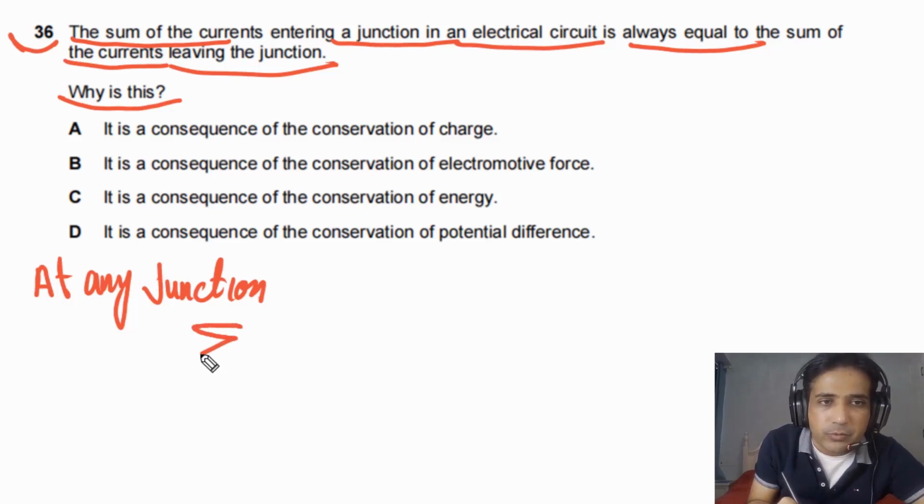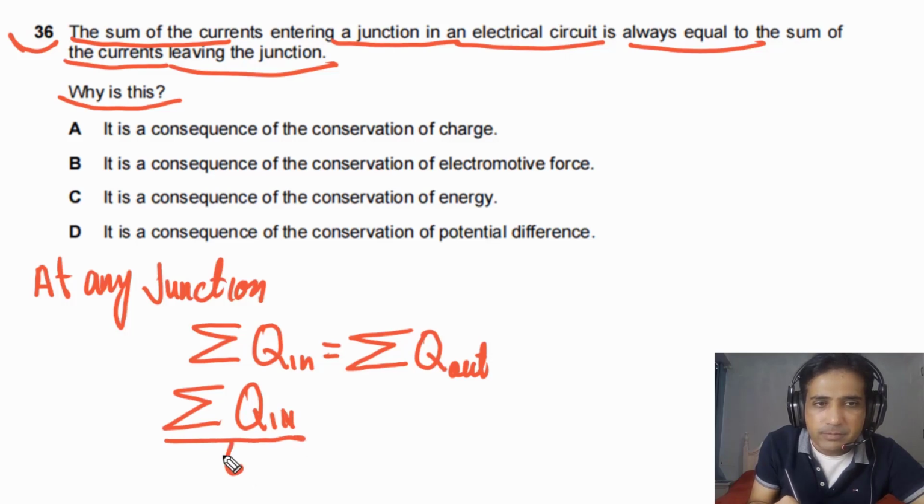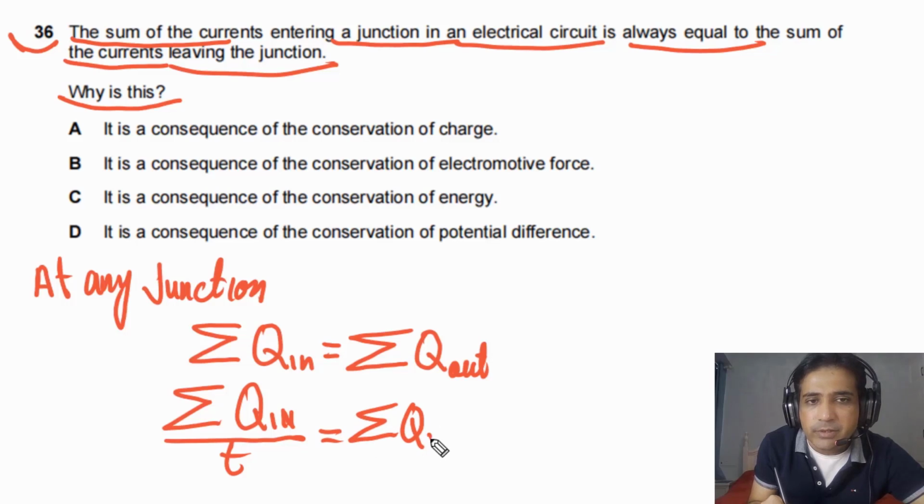Simply we can write this: the sum of charge entering a junction has to be equal to the sum of charge leaving the junction. So we can say Q in equals Q out. They have to be equal. But if we divide charge entering a junction by t, and also divide charge leaving a junction by t, then Q over t is equal to current.